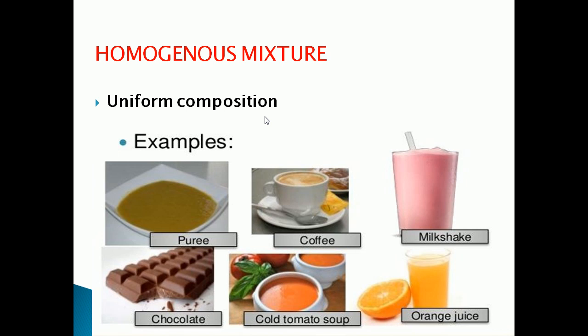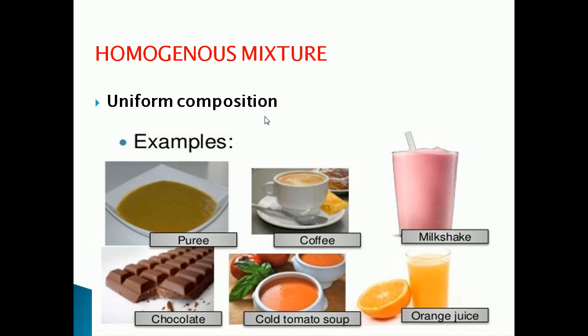Some other examples for such mixtures are salt dissolved in water. If we dissolve salt in water, we can't identify that we mixed salt in water, because the salt will be evenly distributed throughout the water. So it is an example for what? Homogeneous mixture.